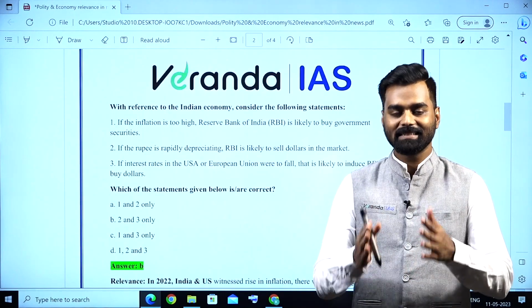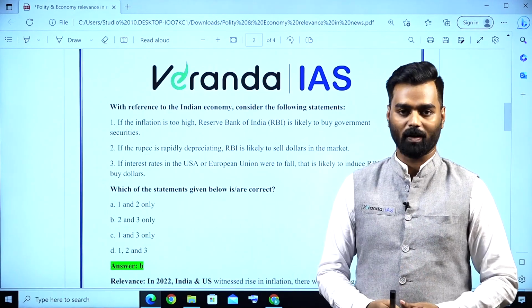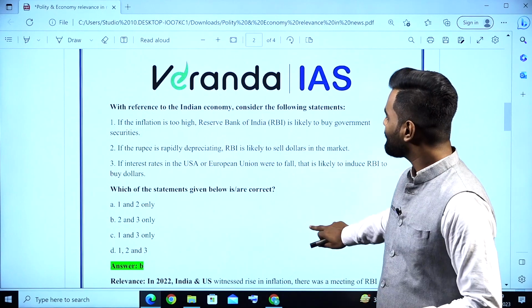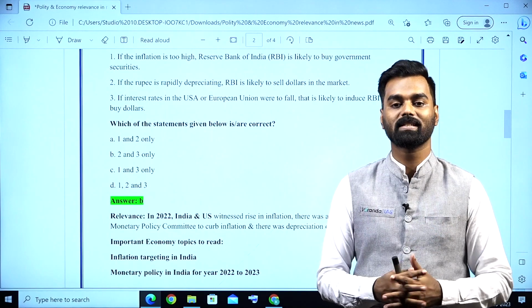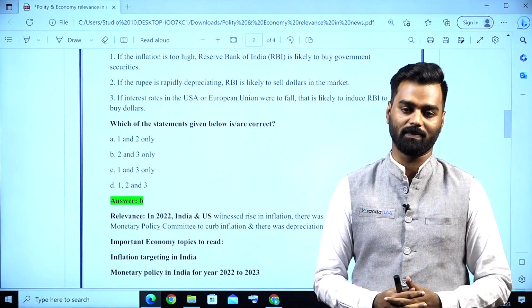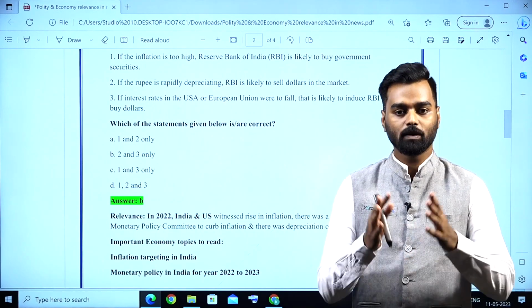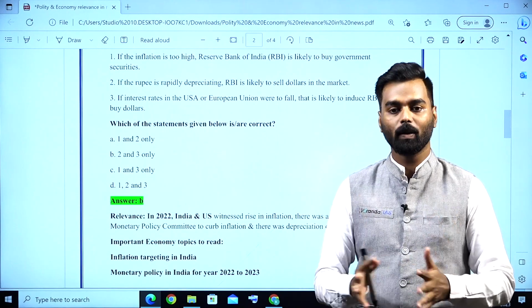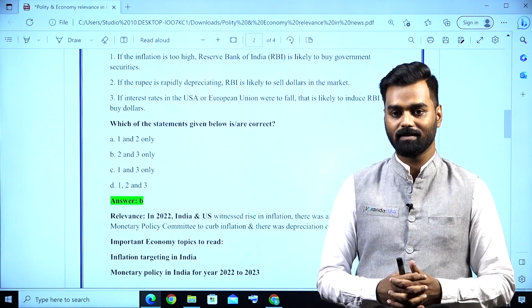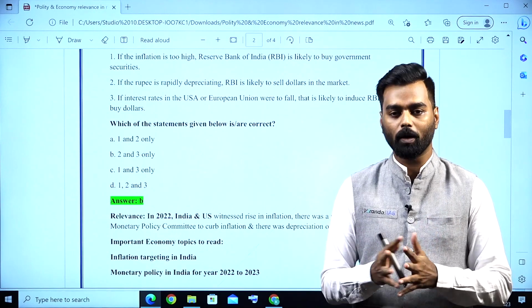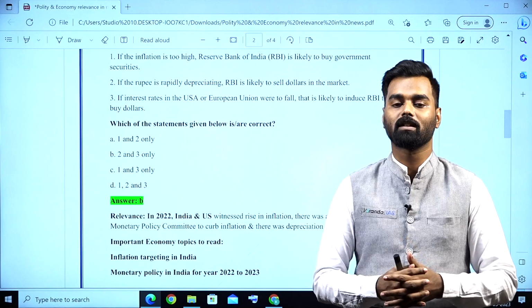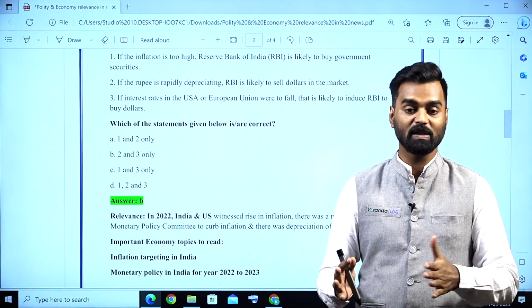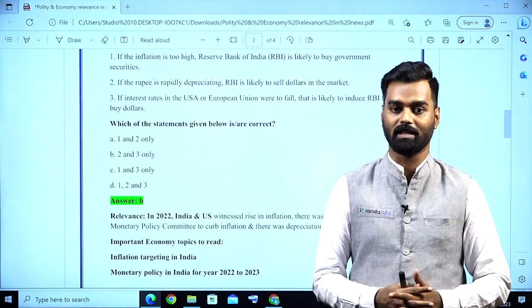So friends, let us see another question based on economics. Here, the answer to this question is answer B. Here also you have to see why this question was asked in last year's prelims. Checking for the relevance, in 2022, India and the US witnessed a rise in inflation, and there was a meeting of the RBI Monetary Policy Committee to curb inflation, and there was depreciation of the rupee also. So this is why this question was asked in last year's prelims.